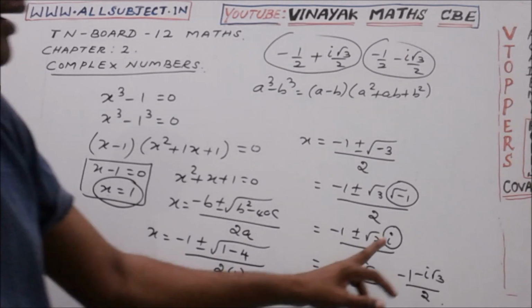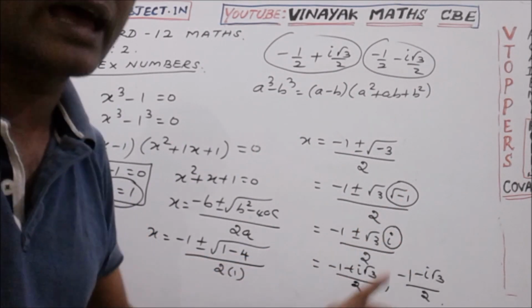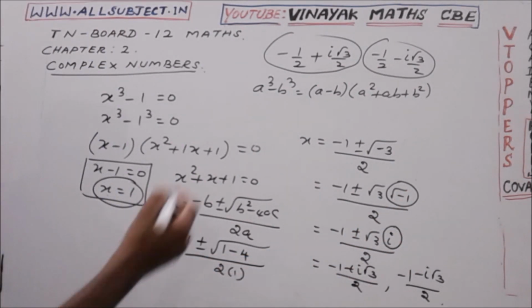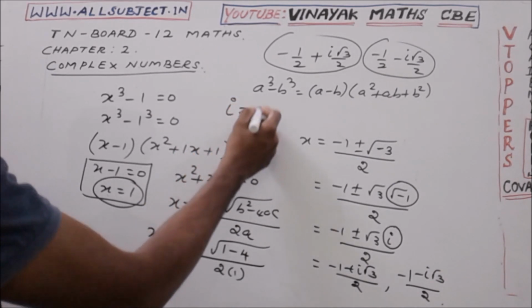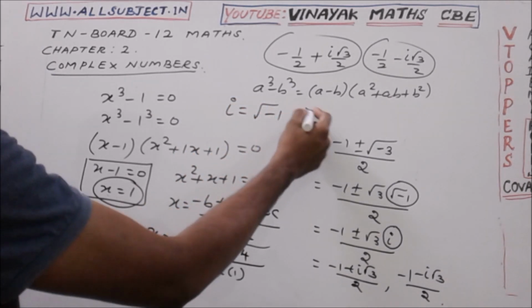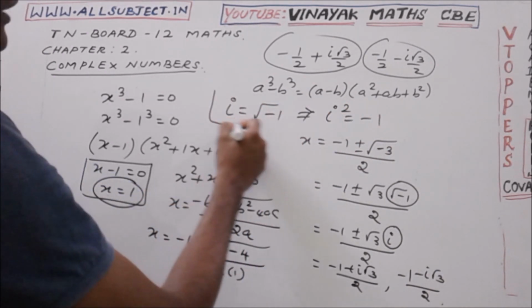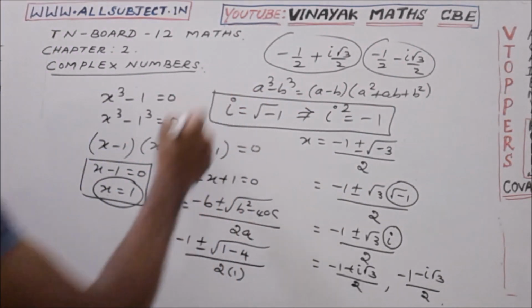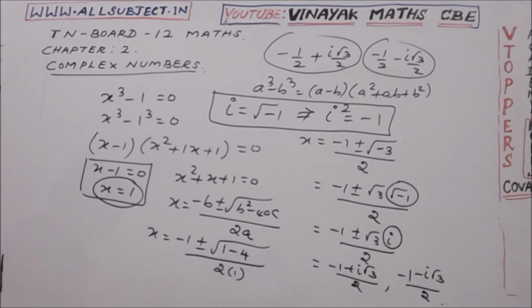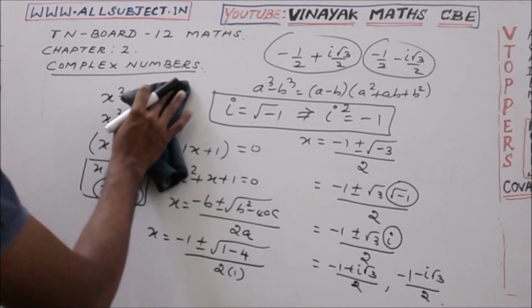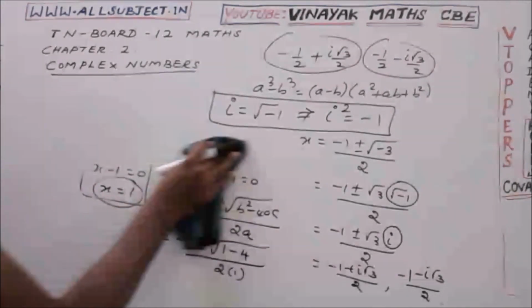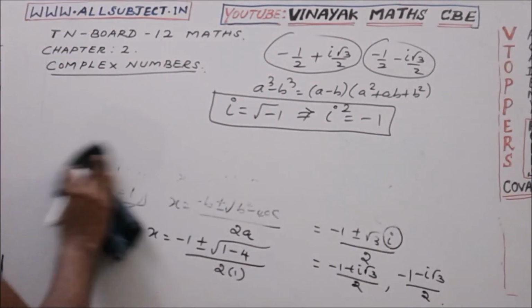Here we have taken this root of minus 1 as i. So i equal to root of minus 1, which implies i square equal to minus 1. So the complex number will be, now define complex number here.